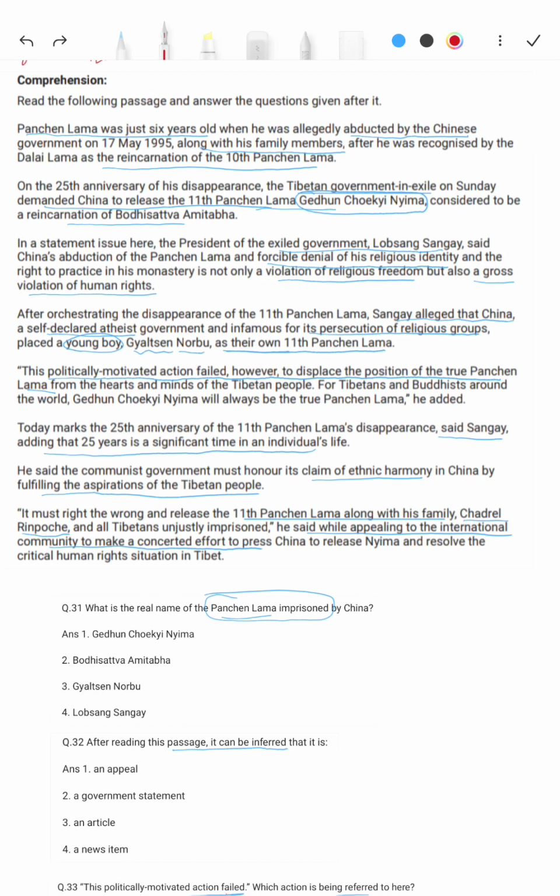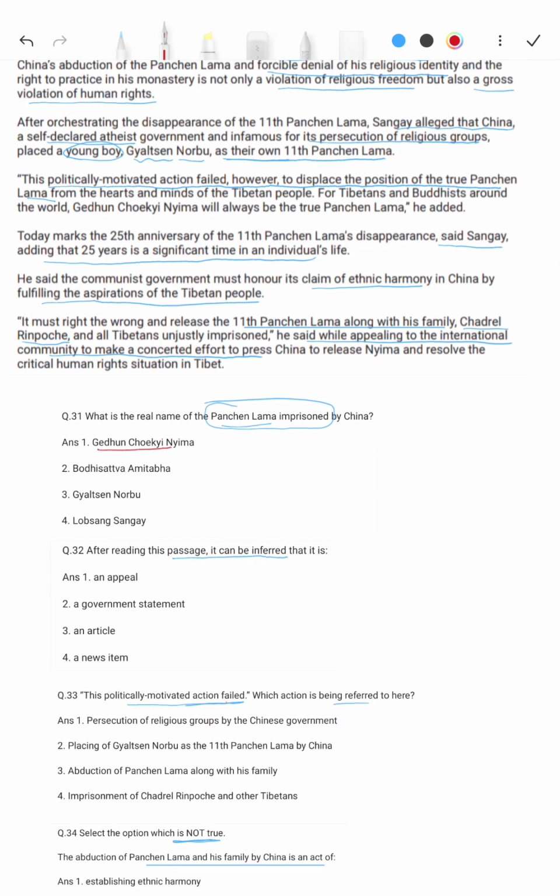Now coming to the questions, and step number 4, eliminate answer choices that don't align with the information you have gathered. So the real name of Panchen Lama imprisoned by China is, the answer number 1 is here. So without having to see the options, we could have figured out the answer, that is answer number 1. And if we go to the next question, after reading this passage, it can be inferred that it is.